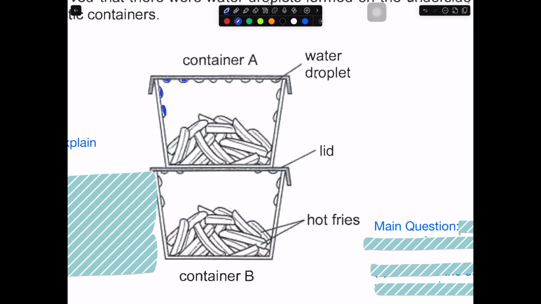These are the water droplets over here. If you look carefully, it seems to tell you that B has fewer water droplets, while A has more water droplets.